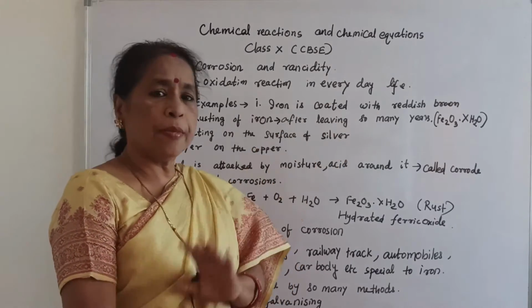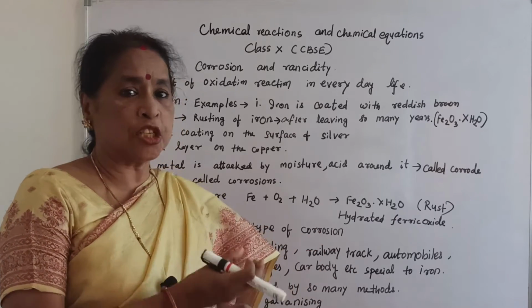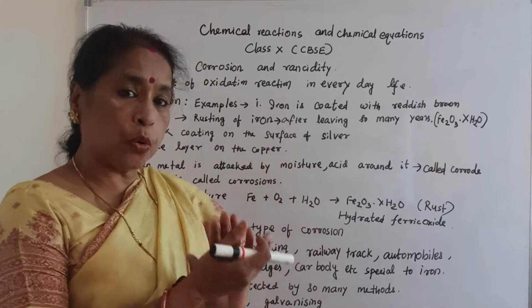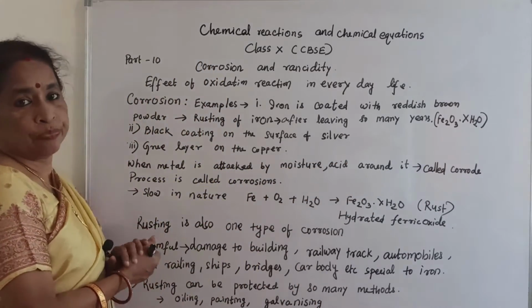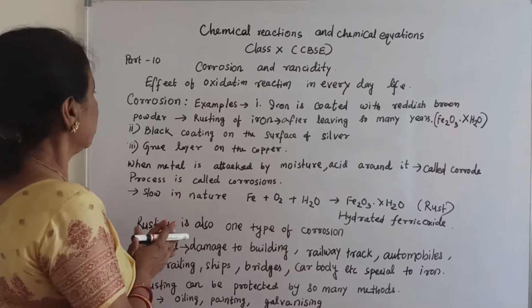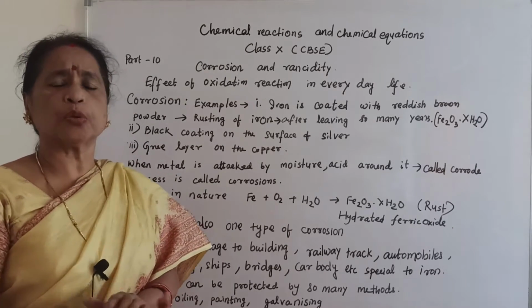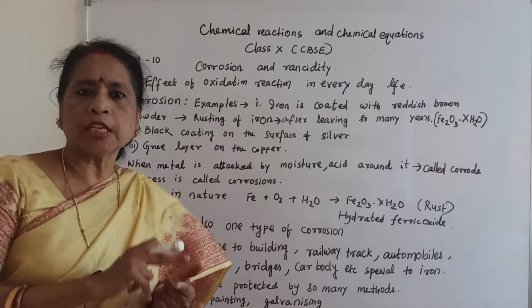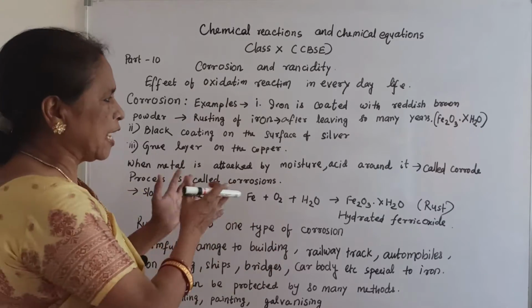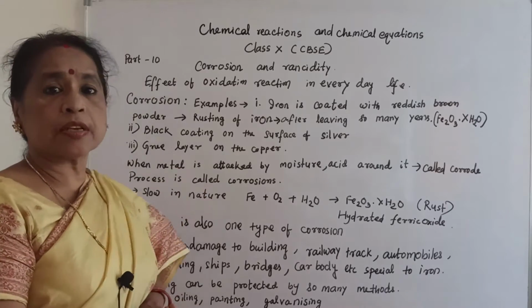After so many years, sometimes after one year, it depends on the nature of the iron. And what is rust? The formula is Fe2O3.xH2O, where x is a number. Though the word rusting is only applicable to iron, different types of corrosion also take place on different metals.